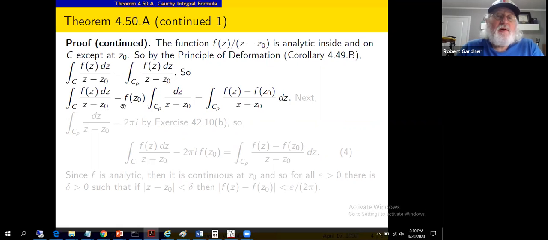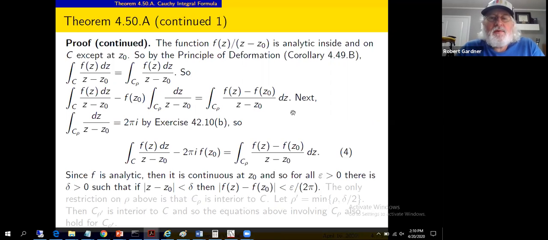All right, what we're going to do is consider the integral over C of f of z dz over z minus z sub 0, minus f of z sub 0 times the integral over C sub rho of dz over z minus z sub 0. The reasons will be made clear shortly, but that equals the integral over C sub rho of f of z minus f of z sub 0 over the common denominator, using the linearity of the integral and the fact that the integral over C is the same as the integral over C sub rho. Notice on the right-hand side, we have an integral over C sub rho. We took the negative f of z sub 0 inside, pulled the integrals out on one side and the dz's out on the other. Linearity of the integral is what we've used.